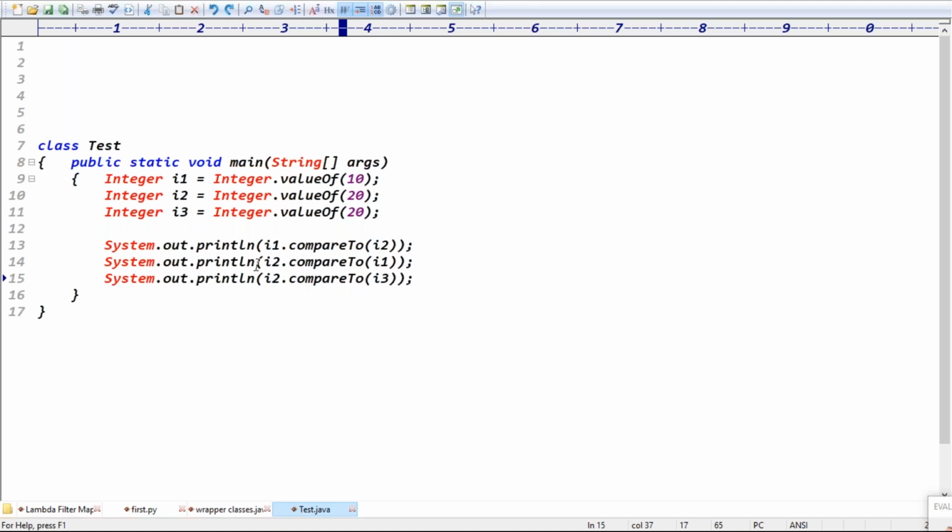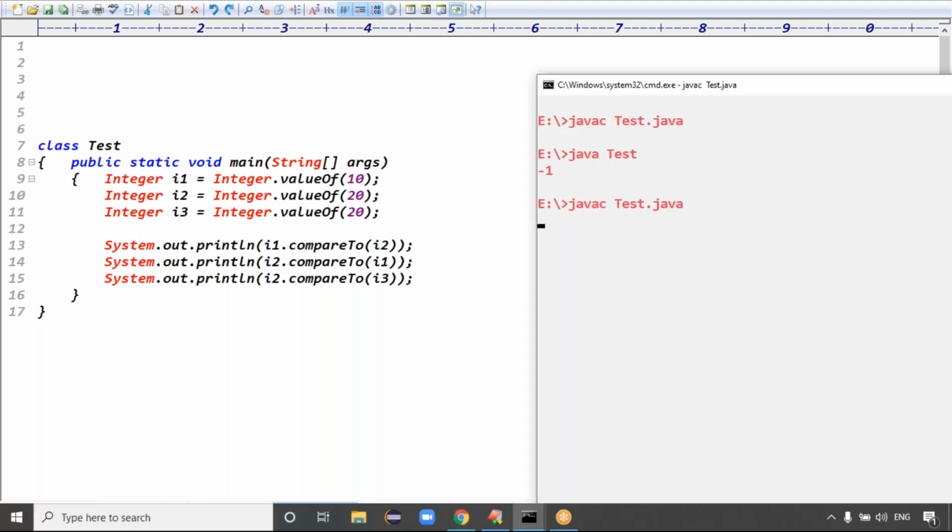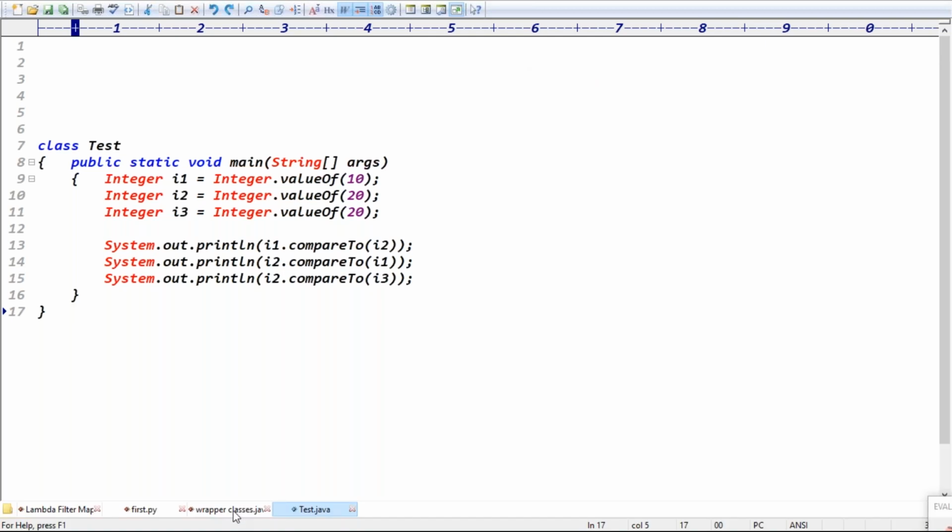Exactly, guys. Yes, i2.compareTo(i1): is this positive or negative? This is positive, right? 1. Then i2 and i3: both are the same, right? The same content, 20, is there. That returns 0, right? So -1, 1, 0, right? Yes, -1, 1 and 0, right? Exactly. Is it clear now?